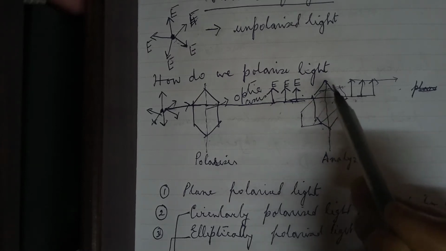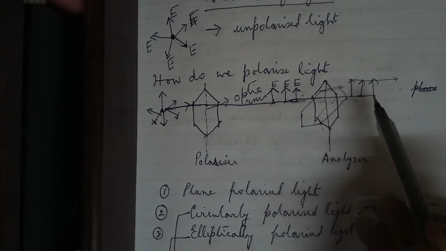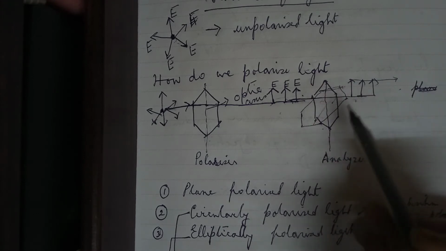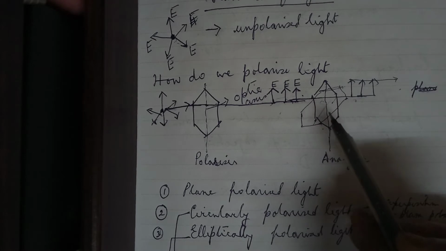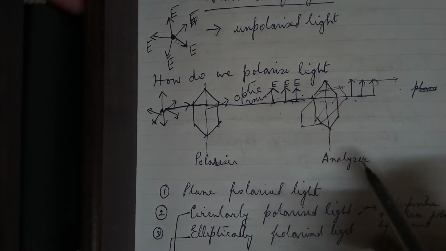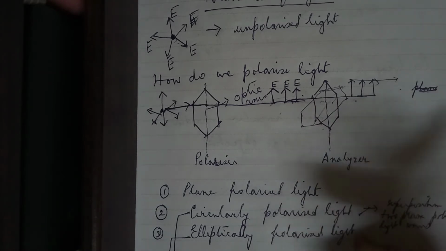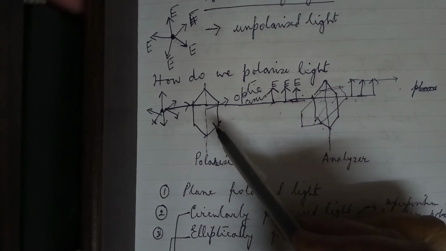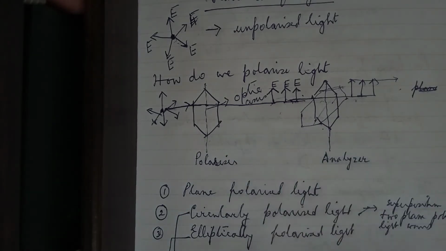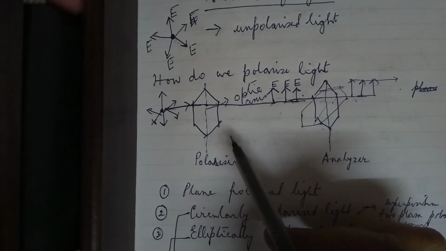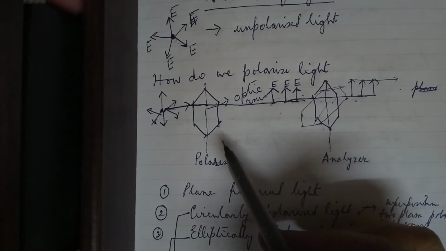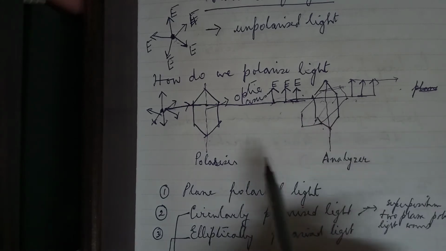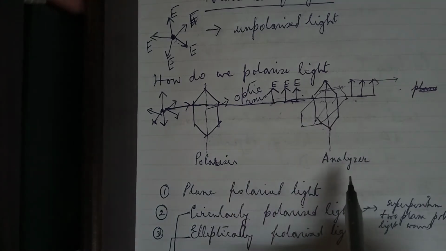So for one particular orientation of the tourmaline crystal, we'll see light. For other orientations of this crystal, which we are calling the analyzer, it will be dark. It will slowly attain complete darkness when it is totally crossed, that means at 90 degrees to this one. So to demonstrate whether the light is polarized or not, we require a pair of crystals, a polarizer and an analyzer.